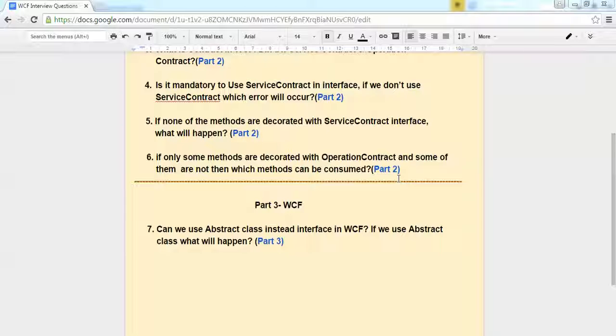So if you remember, in part 2 I have covered service contract and operation contract. Service contract is known as interface and interface methods are known as operation contract. So if we don't use operation contract and service contract, that part I have covered in part 2.